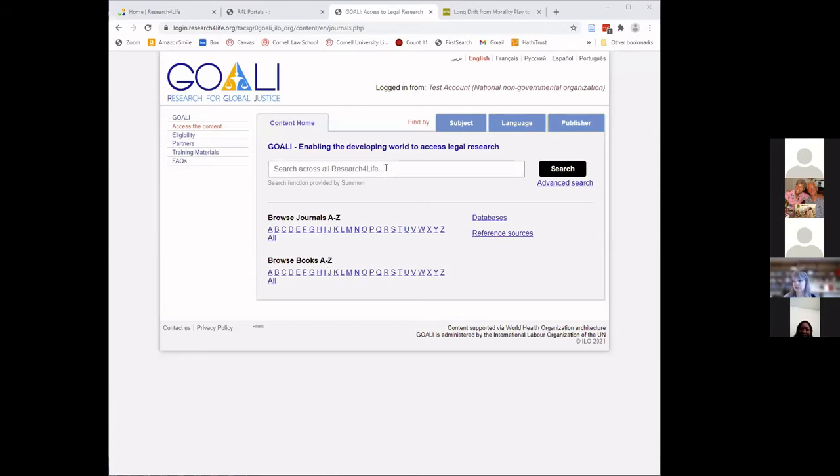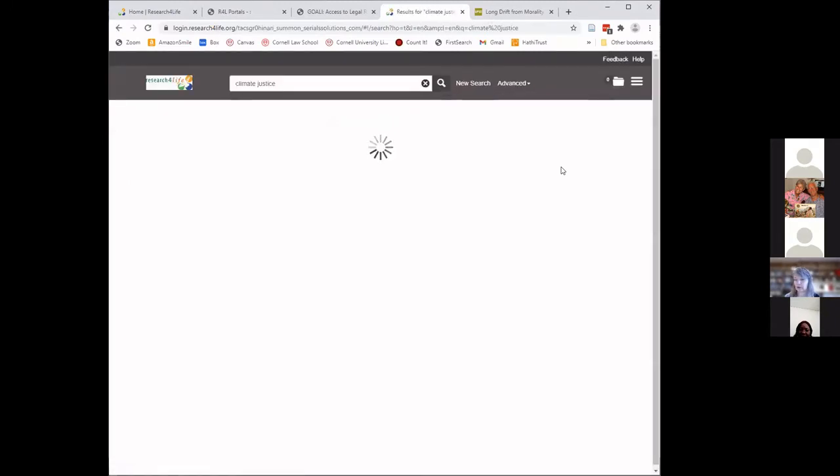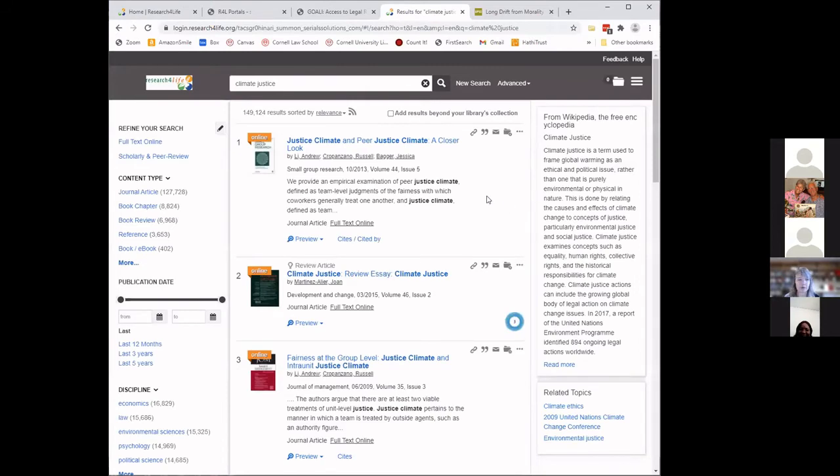So let's try a search. I'm going to be searching for materials on climate justice. And I've just gone ahead and typed my 2 keywords in, and I'm going to search. I'm now taken to Summon.